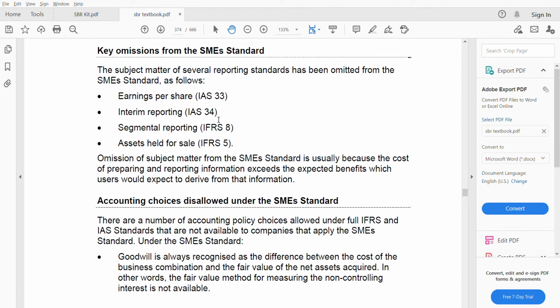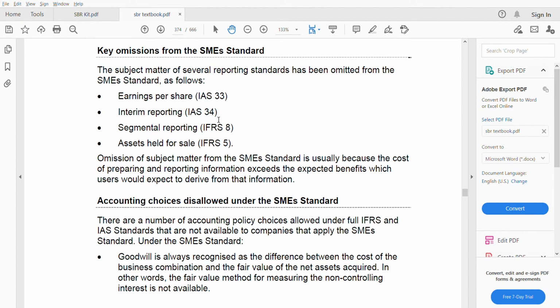Segmental reporting. Segments are for big organizations, because in big organizations you can make segments according to geography, men, women, classes, high class, low class, middle class, according to income or education level, or according to geographic locations, east, west. SMEs are not located worldwide, so segmental reporting will not be useful for them. Even if they have segments, it will be very few, maybe one or two, which is not so useful that you have to provide a separate section for it. So that is also omitted.